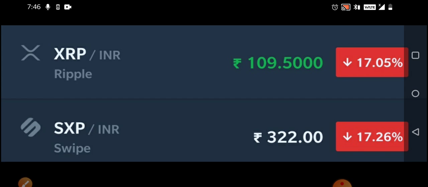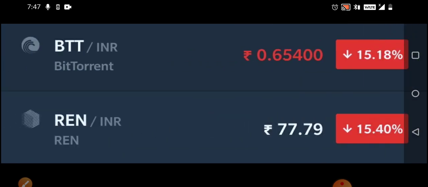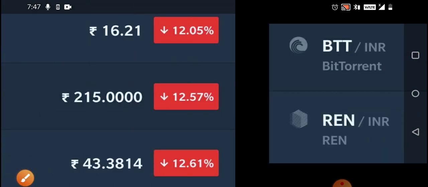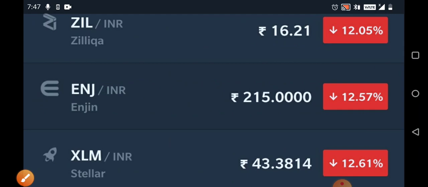So whoever wants to do positional trades, or hold for the long term, it would be beneficial for them. After that, there is a very small coin, around 0.65 rupees only, which is worth the risk. That is BitTorrent, you can see it is around 0.654. And after that we have Run, which is around 77.79, and that is also down by almost 15 to 16%.